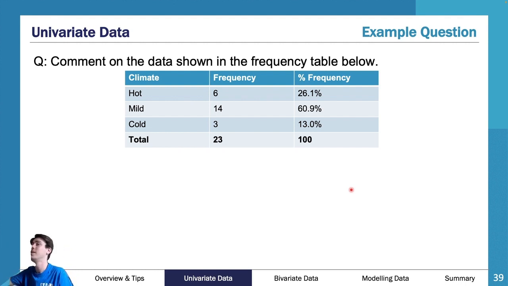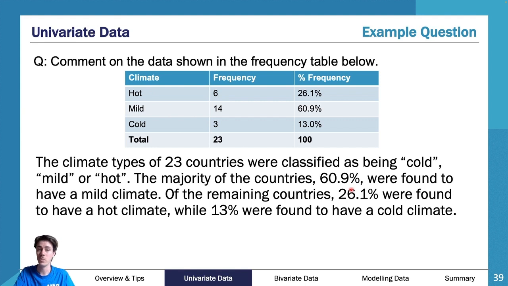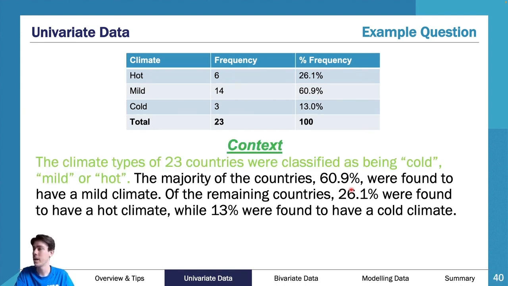Hopefully you're back. So here we've got 3 climates: hot, mild, cold. We're given the frequency, we're given the percentage frequency. So this is what our answer looks like, but how do we break this down? Well, first of all, we had context. The climate types of 23 countries were classified as being hot, mild, or cold.